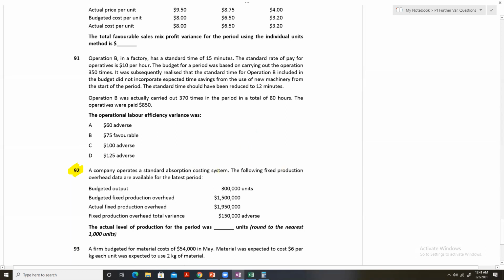A company operates a standard absorption costing system. The following fixed production overhead data are available for the latest period. Here, what you need to do in this question is put your knowledge of budgets and overhead absorption to work. How do we absorb overheads or flexed budgets? You need to put your knowledge of budgets, flexed budgets and overhead absorption in this question to get the right answer.